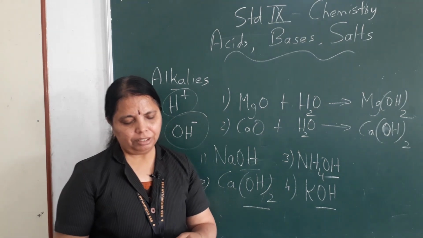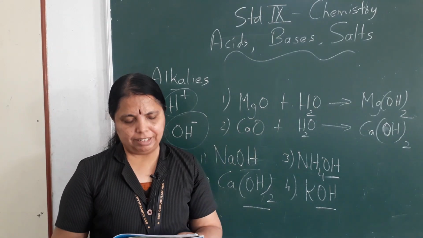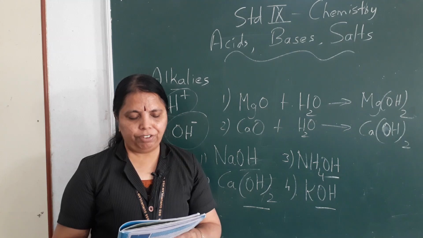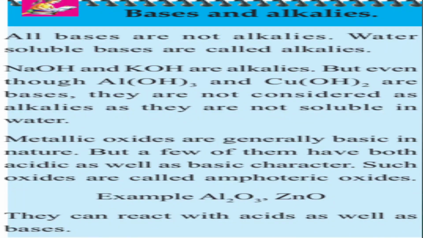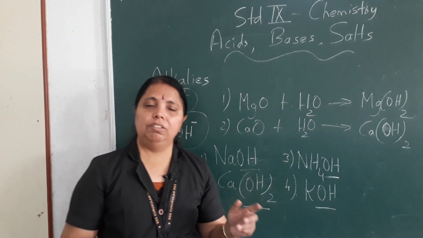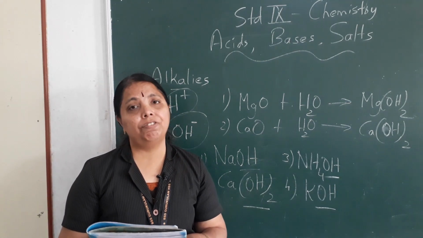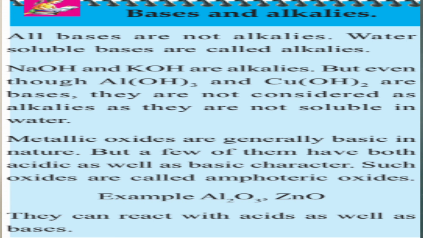Okay. Now metallic oxides are generally basic in nature. I told you metallic oxides, they are basic in nature. But a few of them have both acidic as well as basic character. Such oxides are called amphoteric oxides. Some oxides exhibit both acidic and basic character. What do we call them? Amphoteric oxides. Example, aluminum oxide, zinc oxide. Sometimes they behave as acids, sometimes if put in water they behave as base.